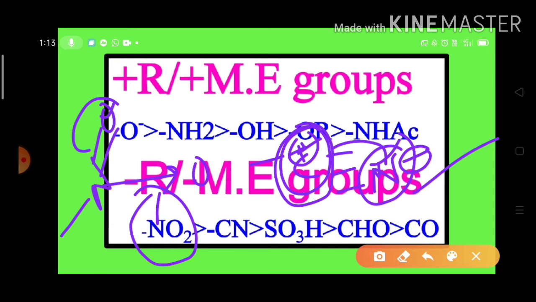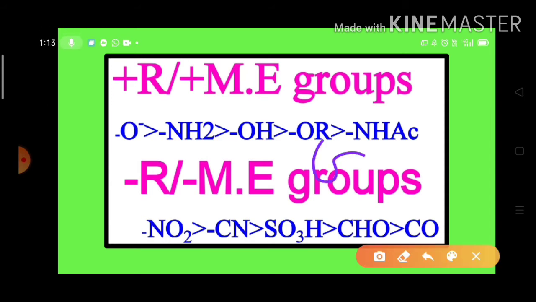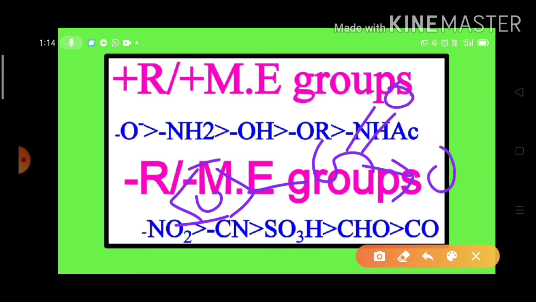So for all the groups, the atom which is linked with the carbon chain or carbon ring, if it is attached to more electronegative atoms like oxygen, halogen or nitrogen, then that group acts as a minus R or minus M group.